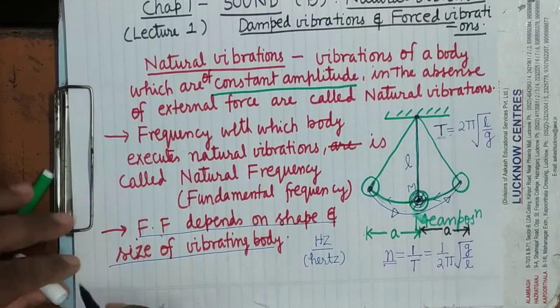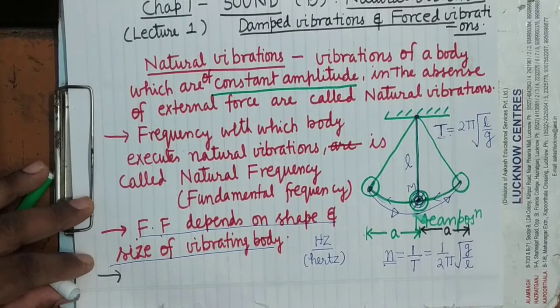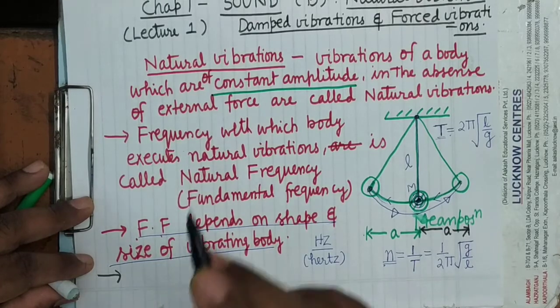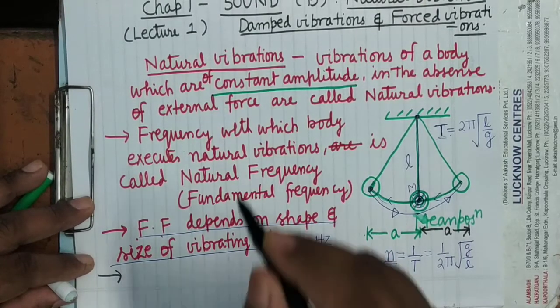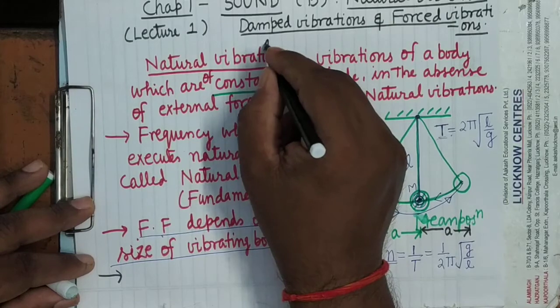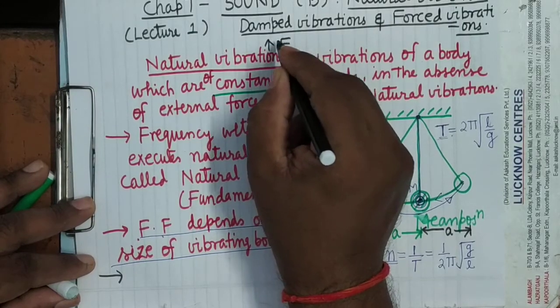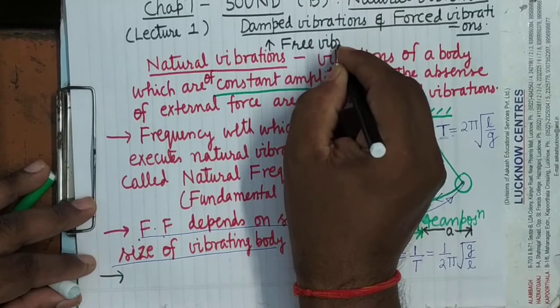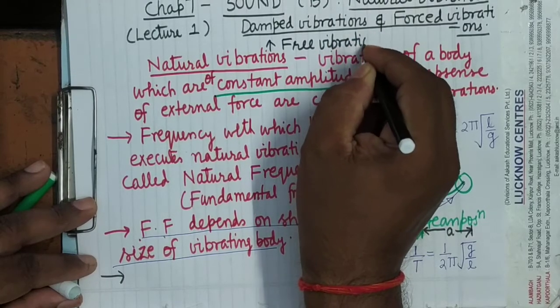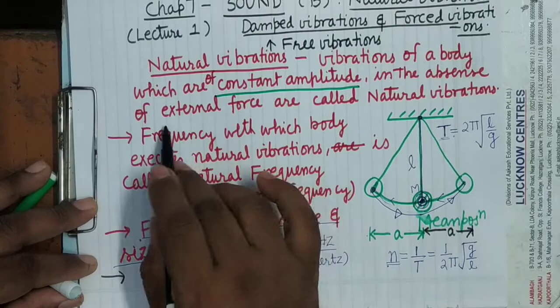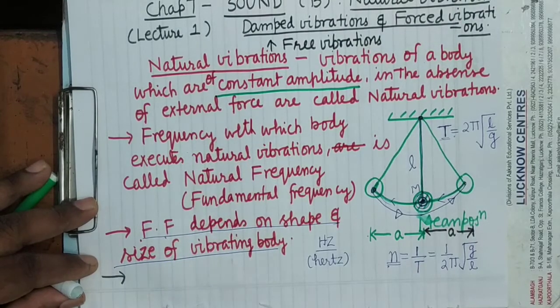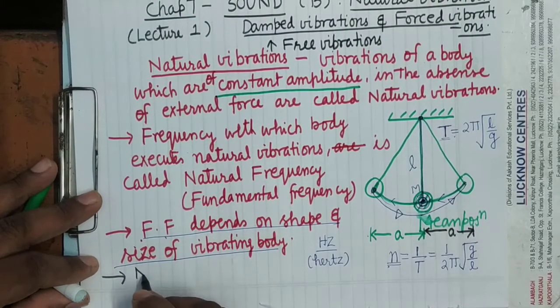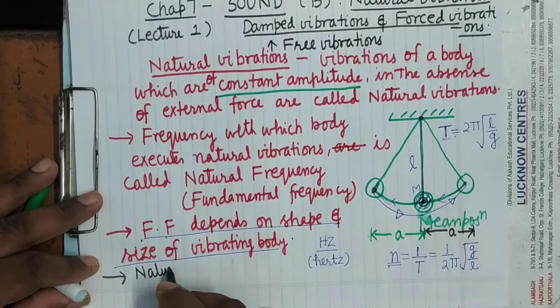Now how can you produce the fundamental vibrations, the natural vibrations, the free vibrations? There is one more term for this, free vibrations. Free vibrations means vibrations free from external force. It's clear?